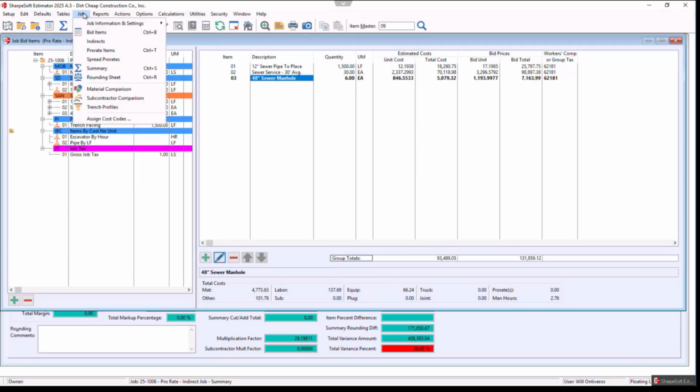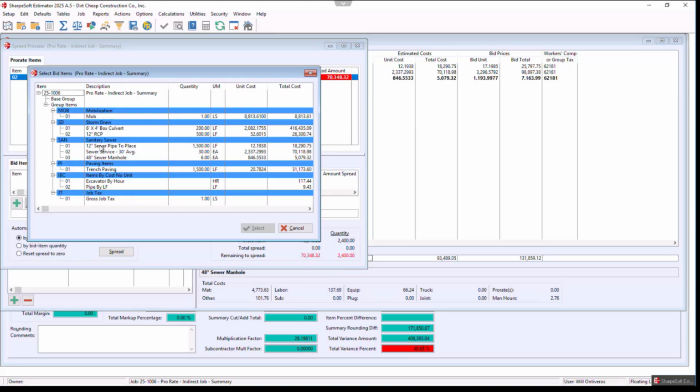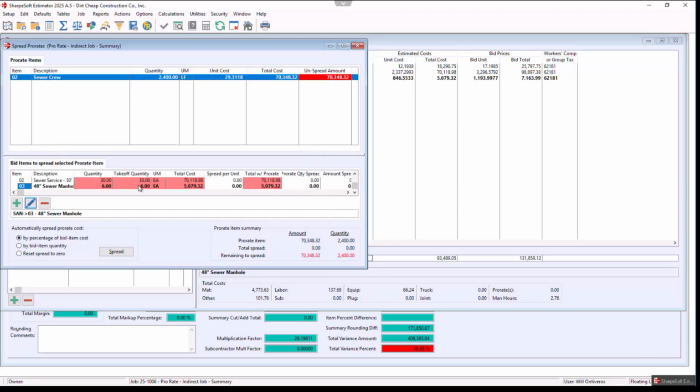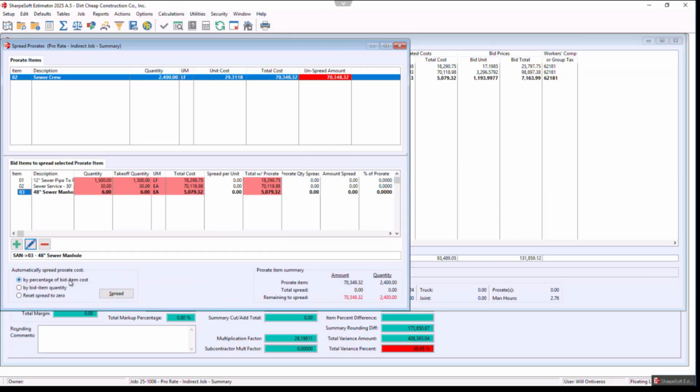So now I go to job spread prorate and notice I have that sewer crew. And now I want to come in and select spacebar, spacebar, spacebar. The advantage this gives me is that now that I have this spread, I could spread by percentage of item cost, by quantity, or spread by reset to 0. Notice there's nothing spread. So I want to reset it or spread it by item cost. So once I spread that, now it's 70,000 bucks.